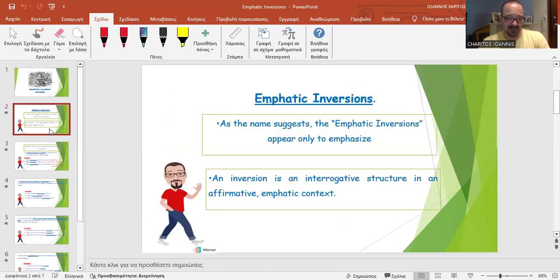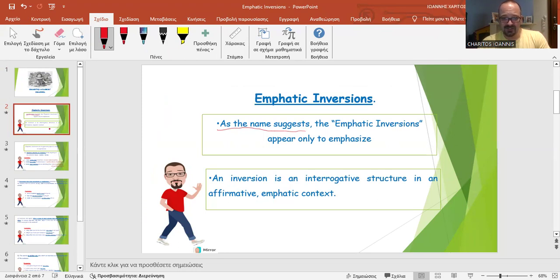So, let's say a few things about the inversions, which I like to call emphatic inversions, because as the name suggests, the emphatic inversions or just inversions appear only to emphasize. So the reason why a speaker or writer would use the emphatic inversions is to emphasize, not to add any extra information. So the issue here is stylistic, right? It's not about extra information, as I told you.